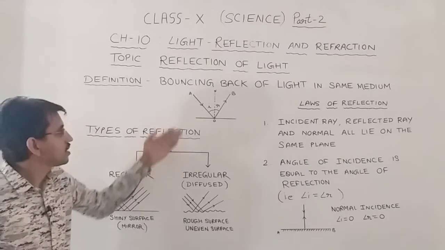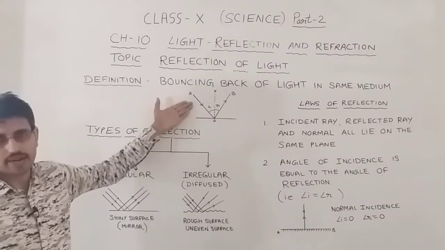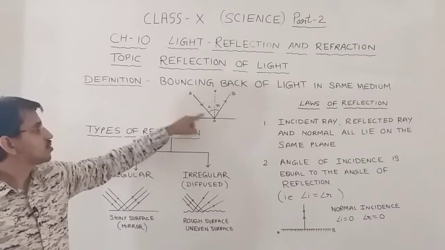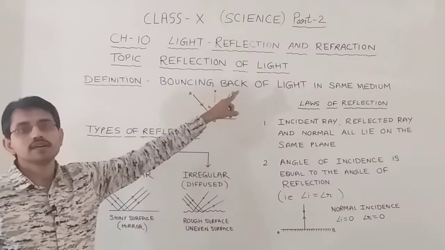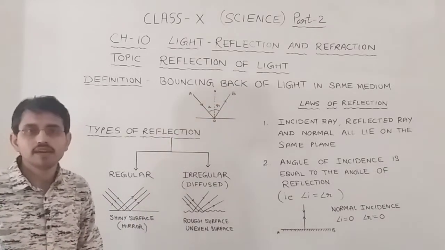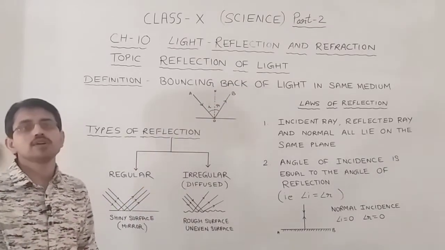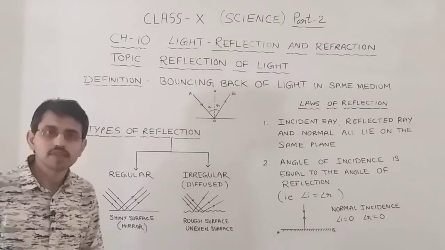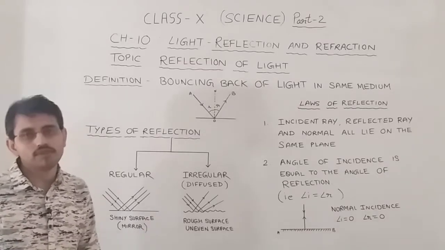Reflection of light can be understood by this ray diagram. A light ray that falls on the surface bounces back in the same medium. Same medium means light is coming from the air, strikes the surface, goes back into the air, so the medium remains same. That's why it is called reflection of light.